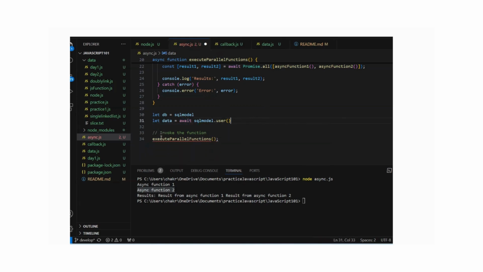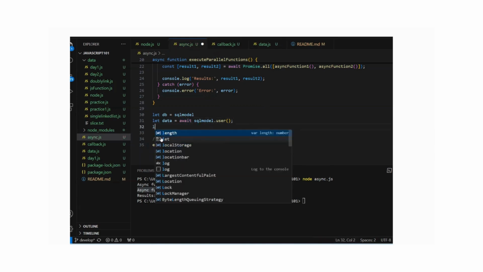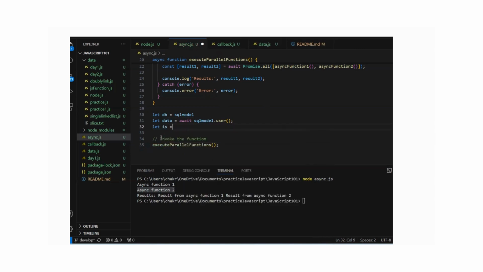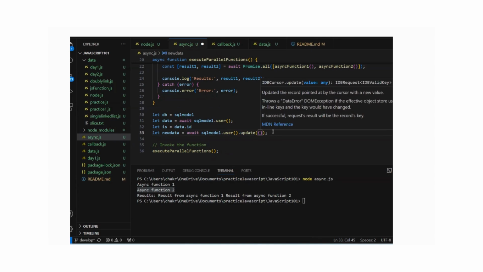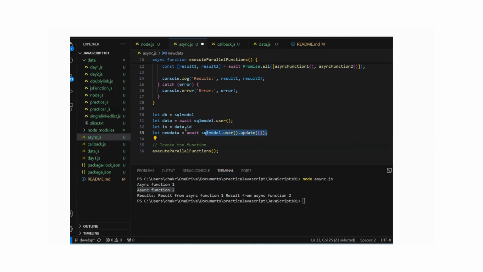So what we will do, if we need data, we will do ID equals to data dot ID. And if we want to pass like updation of that particular user, what we will do? We will do new data. Then we will be doing the same line, and we will do some update operation, user dot update, something like that. What field we want to update based on this ID. So this way total async functionality will work.